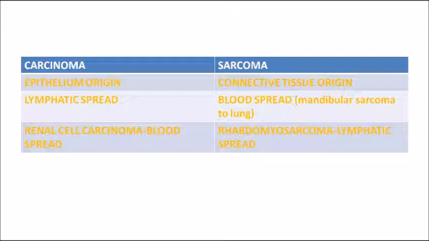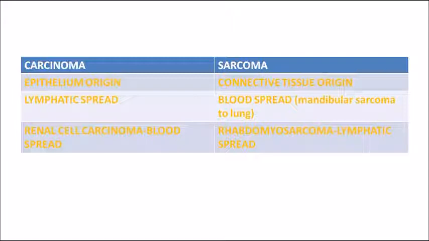As I told you earlier, what is a carcinoma? Carcinoma is the one which is originating from the epithelium, whereas that which originates from the connective tissue is known as sarcoma. So connective tissue origin is sarcoma, and carcinoma is mostly what? Lymphatic spread, whereas sarcoma, connective tissue lesions, are mostly blood spread. Okay, and mainly sarcoma spreads to the lung region firstly, and among carcinoma, there is one exception, that is renal cell carcinoma.